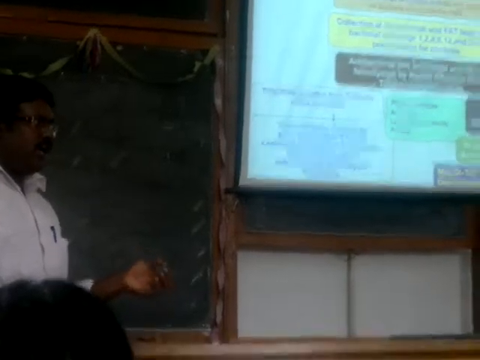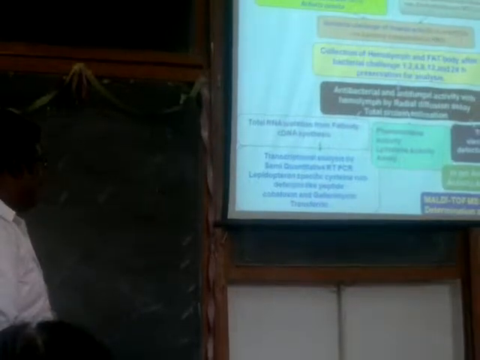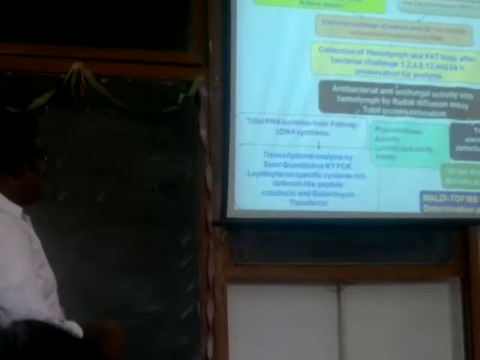Because the fat body is the source for the hemolymph proteins. So we have also collected the fat body for RNA isolation and cDNA synthesis, in which, by using semi-quantitative RT-PCR, we have analyzed the difference in hemotoxin, galleromycin and transferrin.